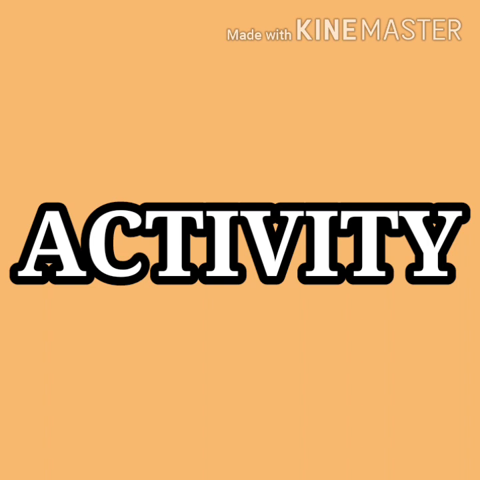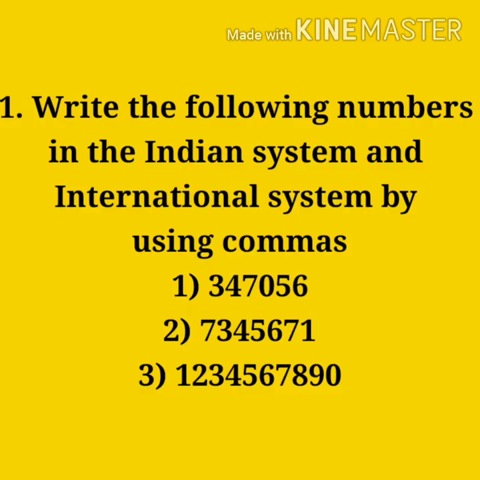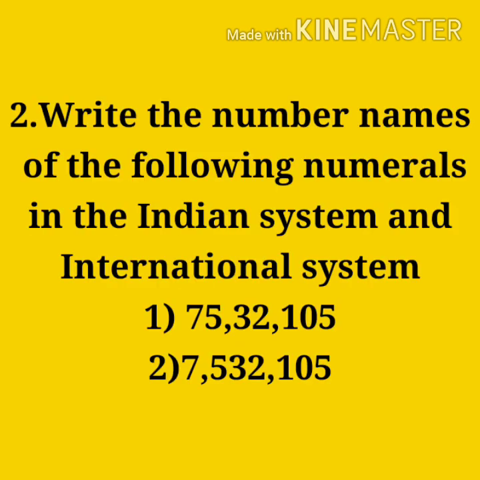Let us perform an activity based on the Indian system and international system. Here the first question is, write the following numbers in the Indian system and international system by using commas. For the Indian system, you have to use the first comma after the 3 digits, the second comma after 2 digits later, and the third comma after 2 digits later. And for the international system, you have to use all the commas after the 3 digits. Then the second question is, write the number names of the following numerals in the Indian system and international system.